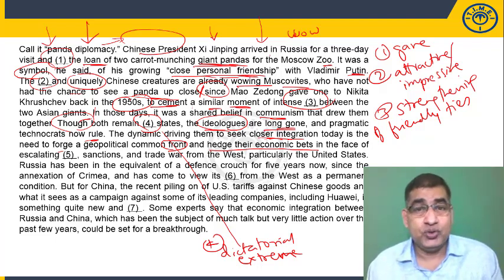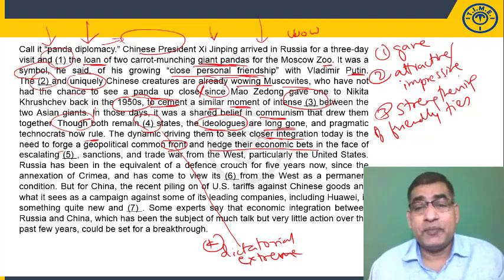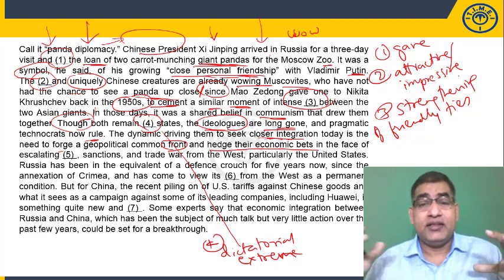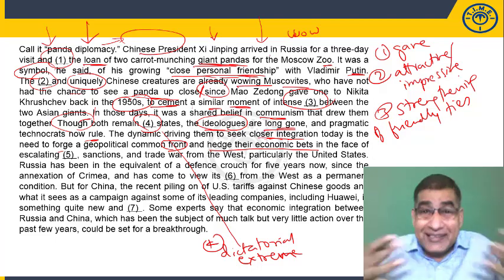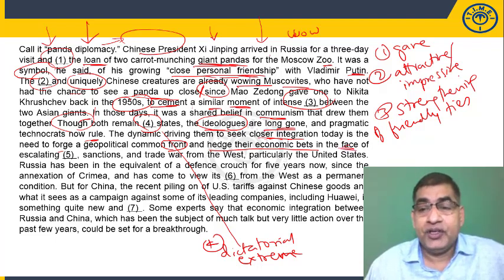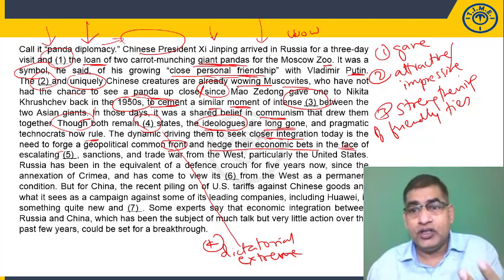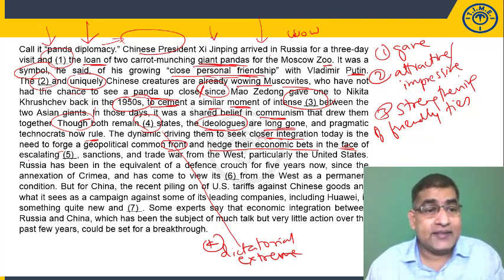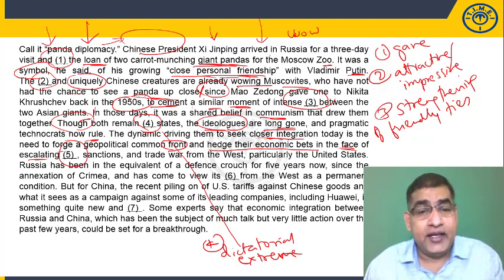Okay, hedge is to shelter your investments. Here obviously, the author is trying to say that they are trying to establish or re-establish their friendship to take care of their economic interests in the context of the challenge of the escalating sanctions and trade war from the West, particularly the United States.